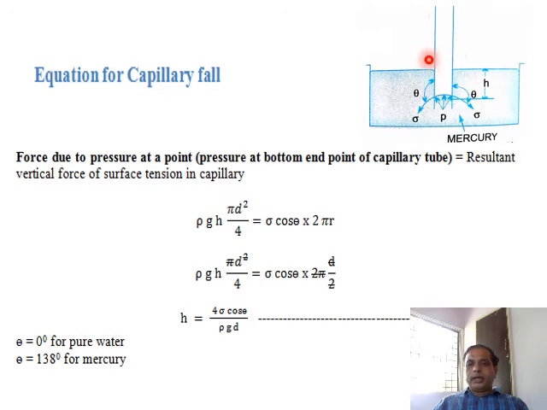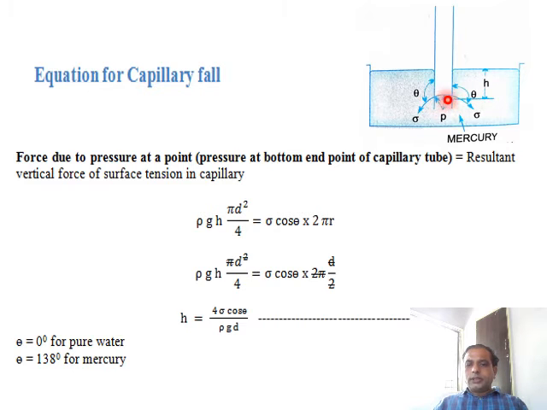When we immerse a capillary tube, fluid will enter into the capillary tube, and in this particular case, what happens? Fluid is not crossing the free surface of the container; it is below the free surface of the container. Anyhow, fluid has entered into the capillary tube.